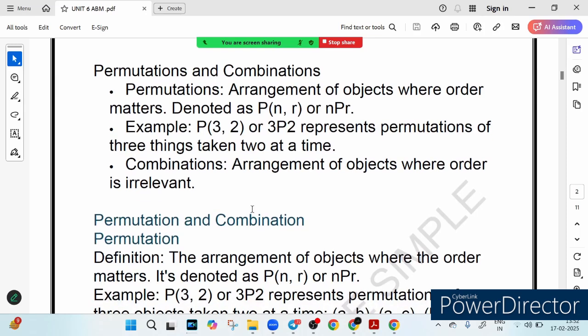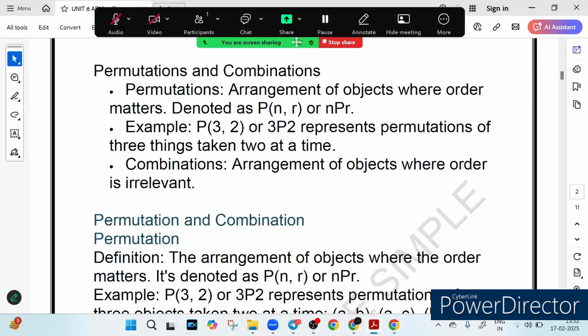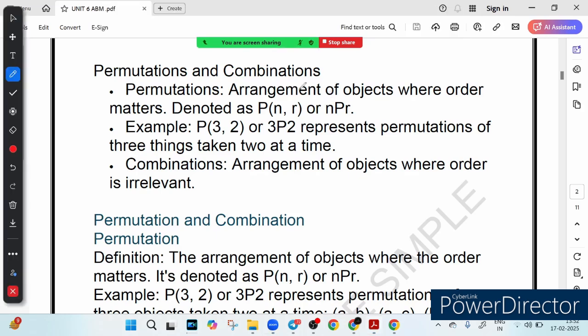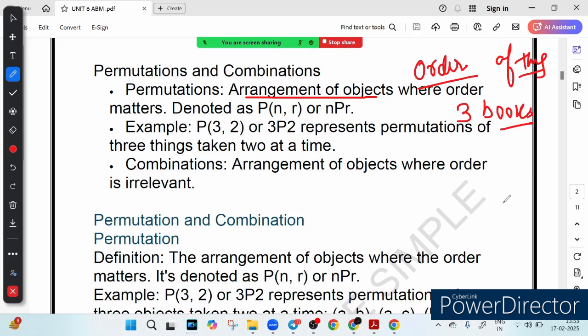Now we have something called permutation and combination. Permutation is all about the order of the things, right? When we talk about permutation, it is all about the arrangement, or we can say the order of things. So let's say you have 3 books, and you want to know how many ways you can arrange 2 of them. So how many ways can you arrange 2 books out of 3?